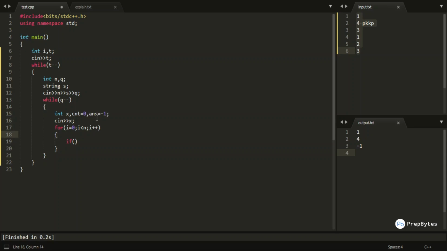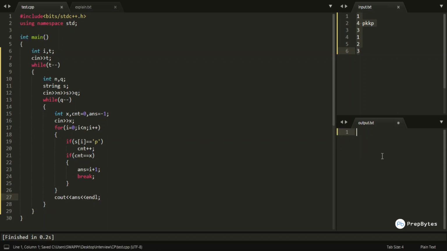For each and every query, I'm having these two variables. And if my s of I is equals to p, my counter will be incremented. Okay. And if this counter will become x in any of these particular iterations, I will make answer as I plus 1 and I will simply break this particular loop. So for this particular query, my answer would be printed as answer and endl.